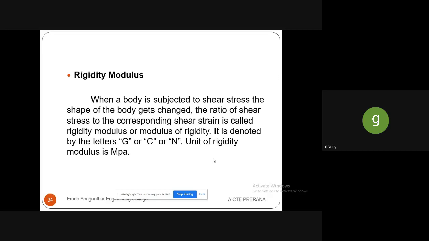So it is called rigidity modulus or else shear modulus or else modulus of rigidity. It is also denoted by the letter G, C or N. The unit of the shear modulus or rigidity modulus is Newton per meter square or else megapascal or gigapascal.